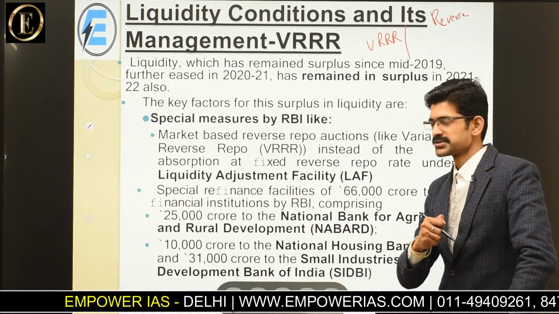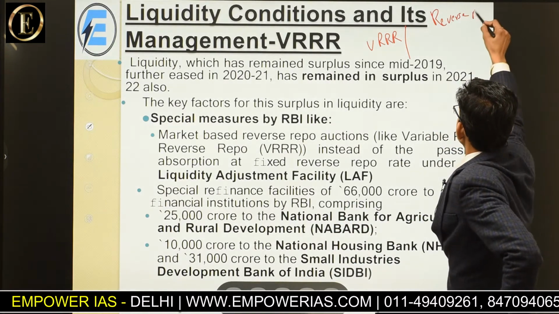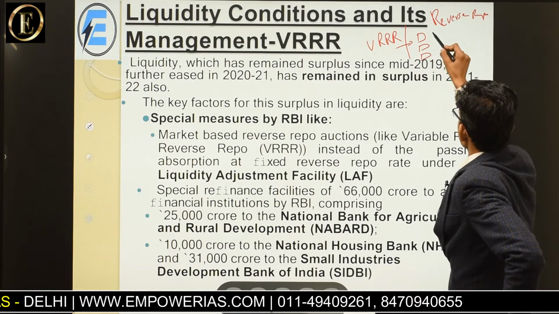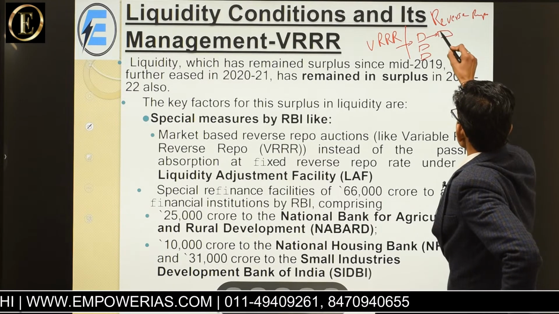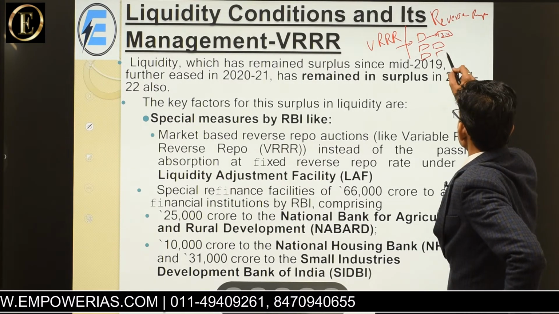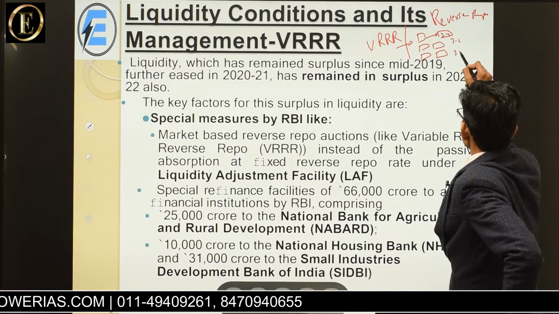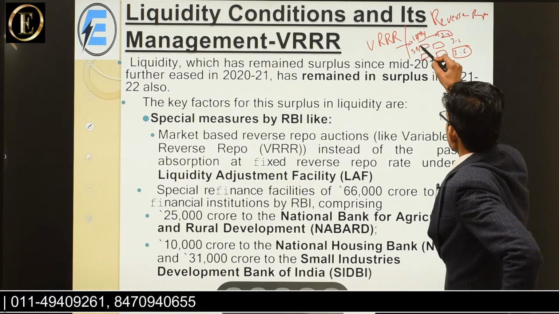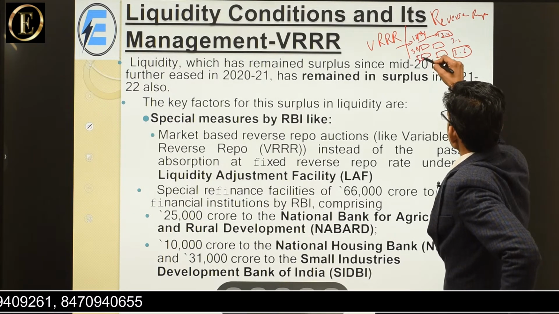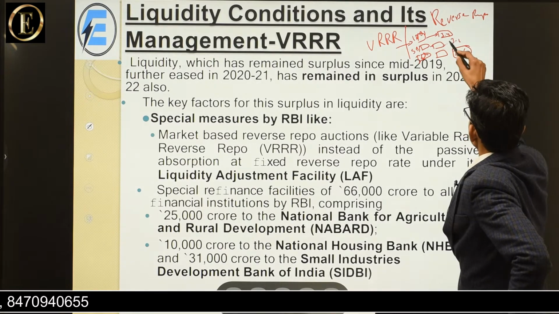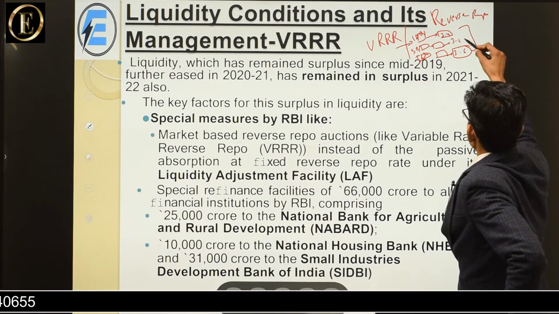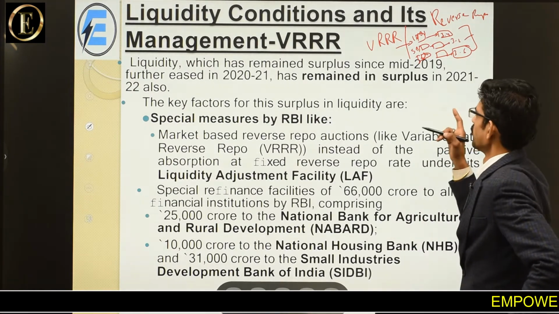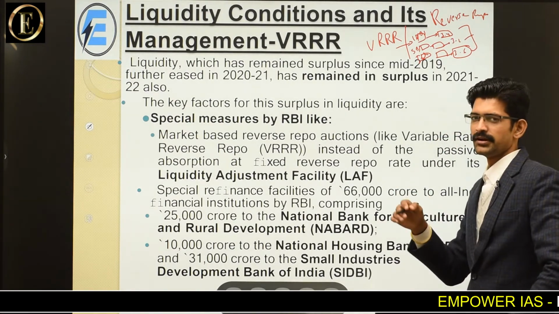And what is variable reverse repo rate? So suppose there are 3 or 4 banks and they are having certain funds of 3.4 lakh crores, 3.2 lakh crore and 3.6 lakh crore. Suppose IDBI and SBI and IndusInd Bank. Now these banks in collateral ask RBI that we will take the decision of reverse repo according to our availability of funds that we will give to you.